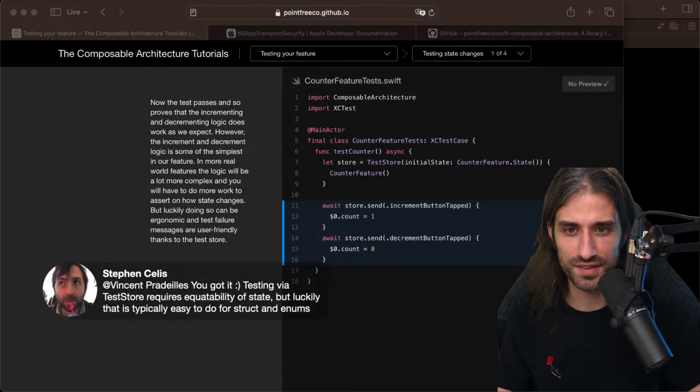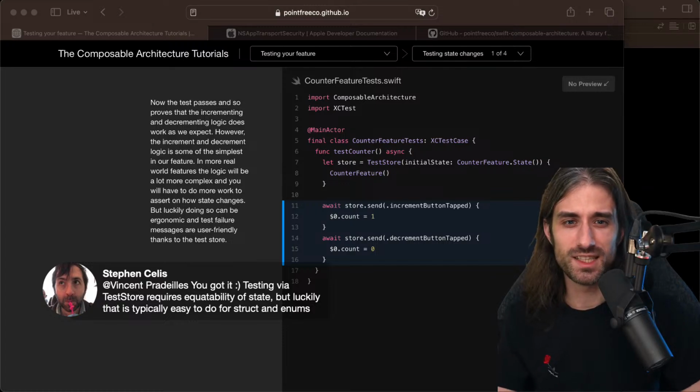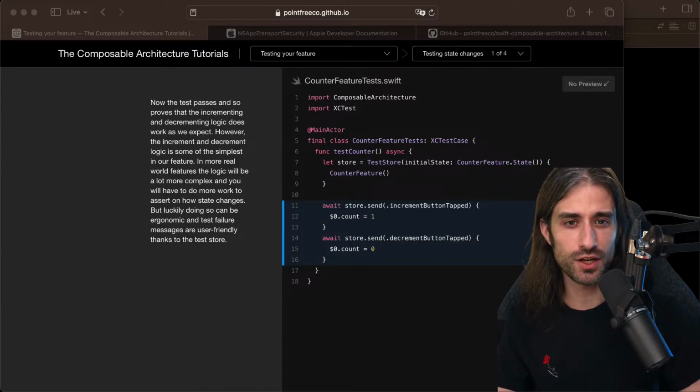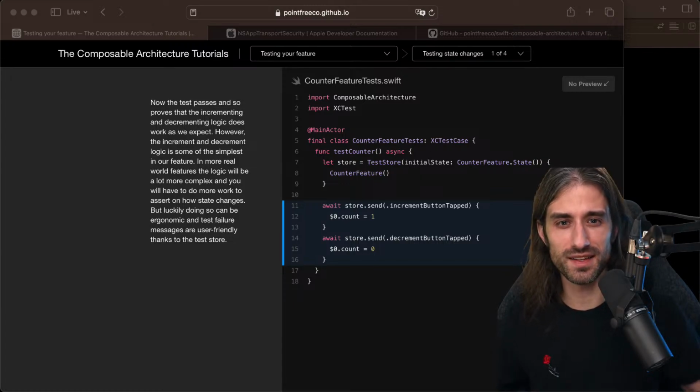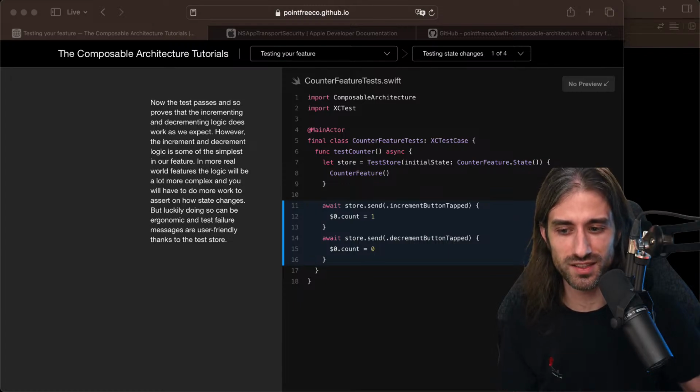Okay, so Stefan, you are confident that I got it correctly. Testing the test store requires equatability of state, but luckily that is typically easy to do for structs and enums. And I guess I'm thinking of an example: you're doing image generation and you need to compare UI images, but what you want to compare is that the pixels are the same. Then maybe in that case you need some custom equatability conformance, because you don't just want to test that it's the same.